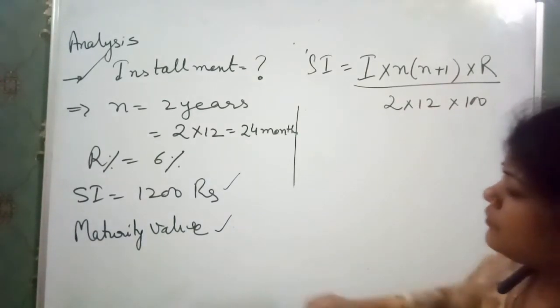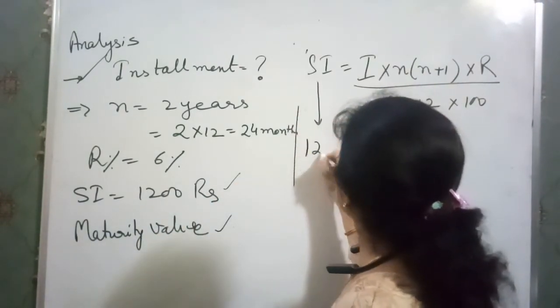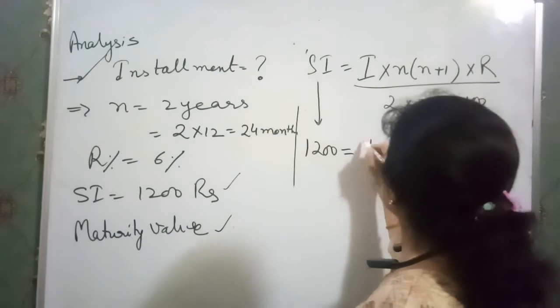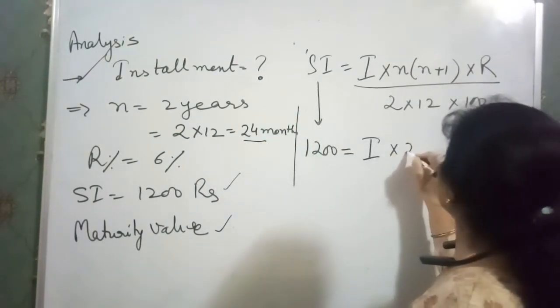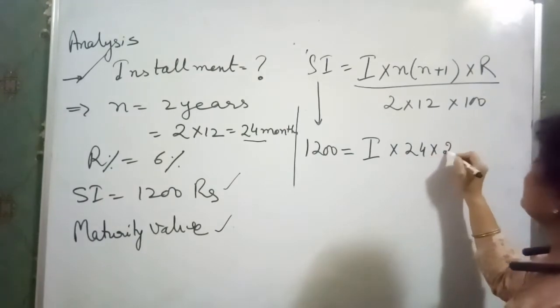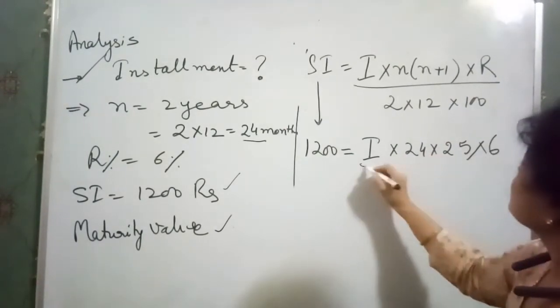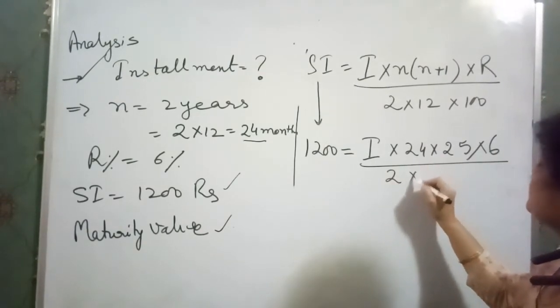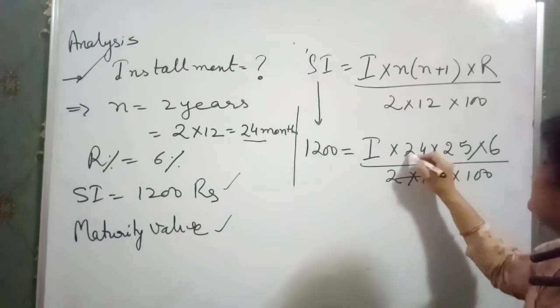Now, simple interest is 1200. So, we put here 1200. Installment money we don't know. N is 24 months, that is 24. 24 plus 1, that is 25. And rate of interest is 6. So, divided 2 into 12 into 100. Clear? It gets cancelled.